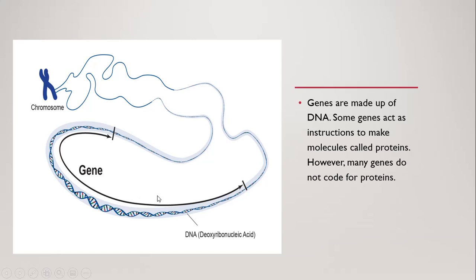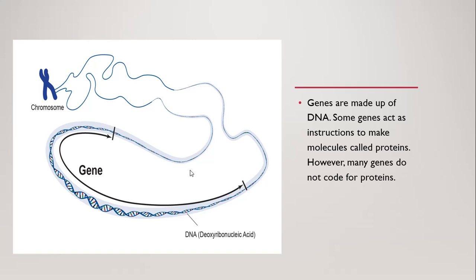Some genes act as instructions to make molecules called proteins. However, many genes do not code for proteins, which means that throughout the entire length of DNA, genes are present, and most of these genes encode information required to make functional proteins and enzymes, but many other genes along the length of this DNA may not have any encoded information needed to create proteins.